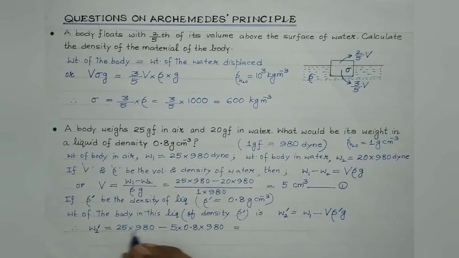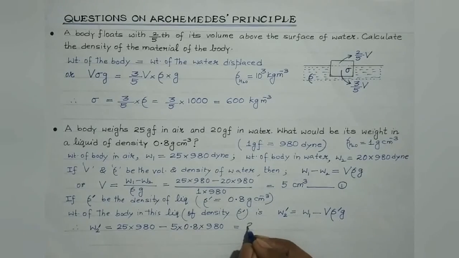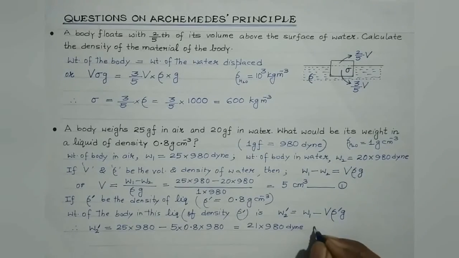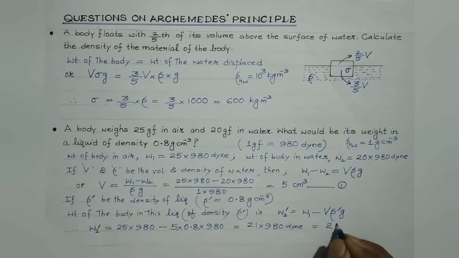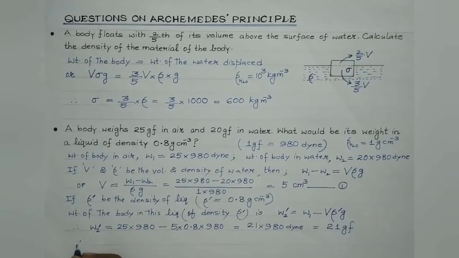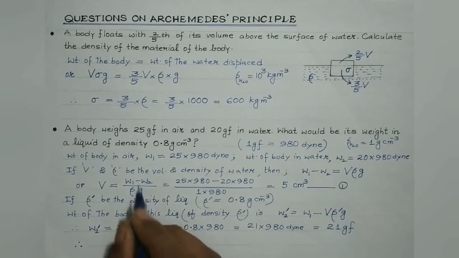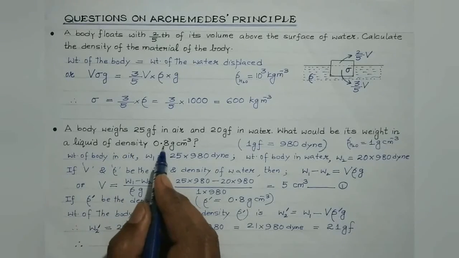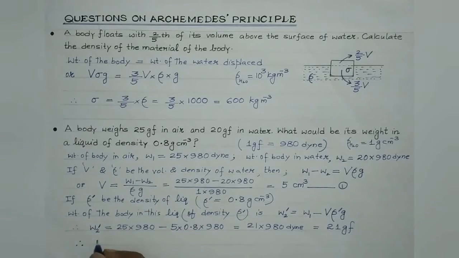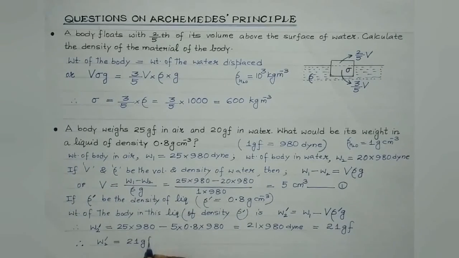So it will be equal to 25 minus 4, that is 21 multiplied by 980 dyne. That is 21 gram force. So therefore students, the weight of this body when immersed in a liquid of density 0.8 gram per centimeter cube would be equal to 21 gram force.